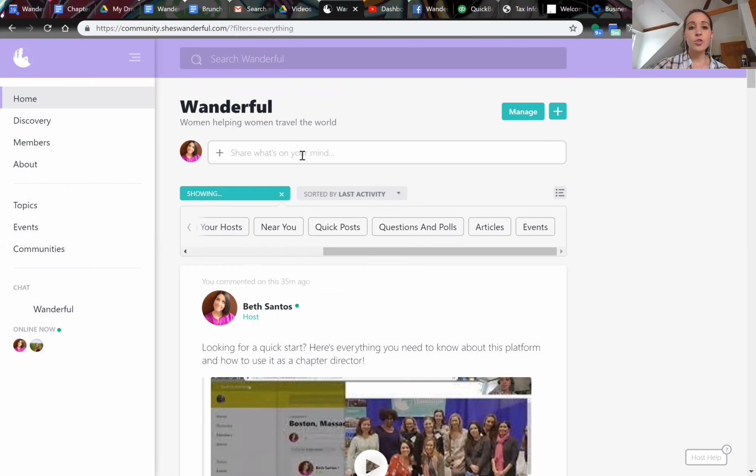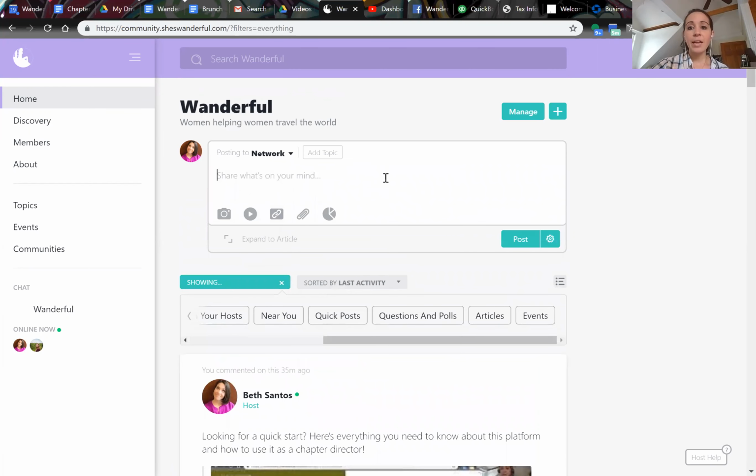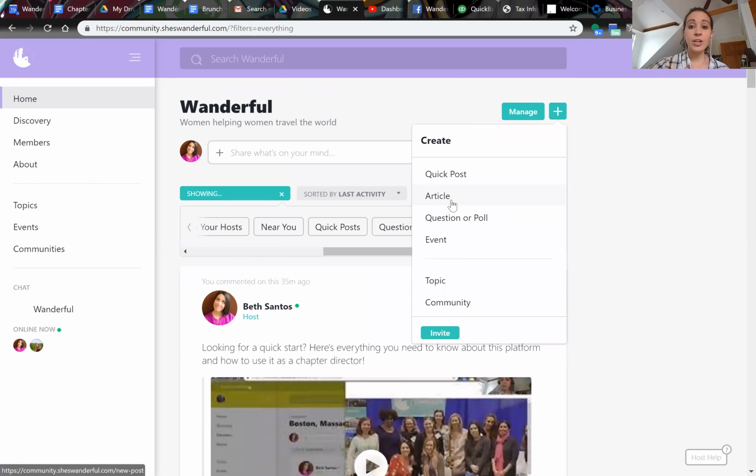If you want to post a message, all you do is just use this little box to do that. Automatically, it creates just a quick post, which is something where, kind of like a status update, you might just put in some thoughts or ideas. You can upload a picture, you can add a video, you can add a link or an attachment. This is for you to create a poll. So there are different ways for you to have conversations. You can add a topic. We'll talk about topics later. Or you can even write an article.